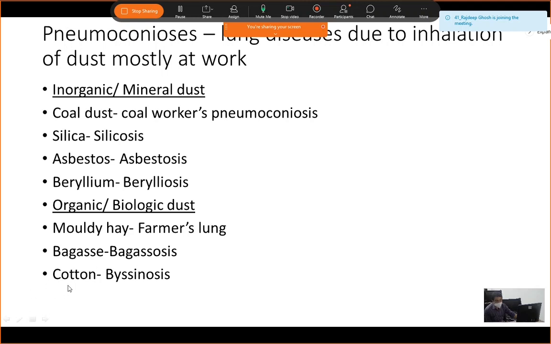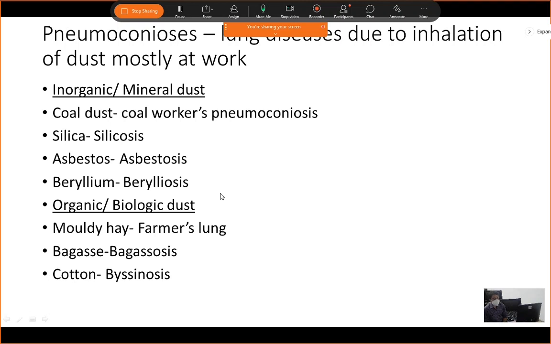Exposure to cotton: the workers who work in cotton industries, if exposed to fine cotton fibers, may present with what is called byssinosis. So these are certain names. Basically in pneumoconiosis, you have to know the definition of pneumoconiosis and the different examples of pneumoconiosis.